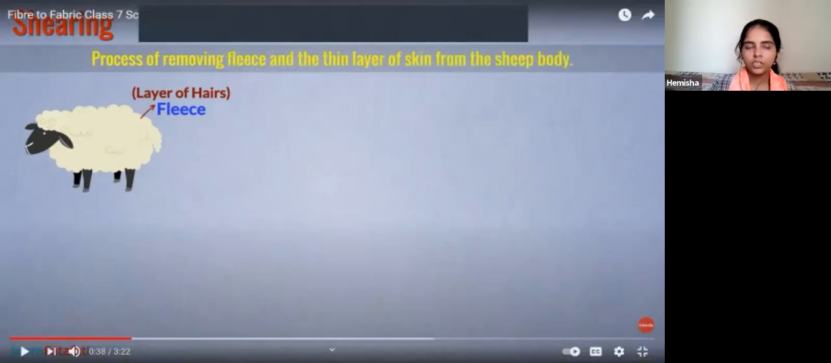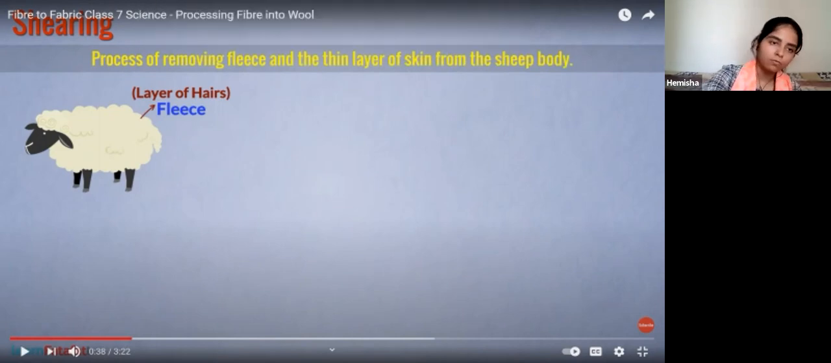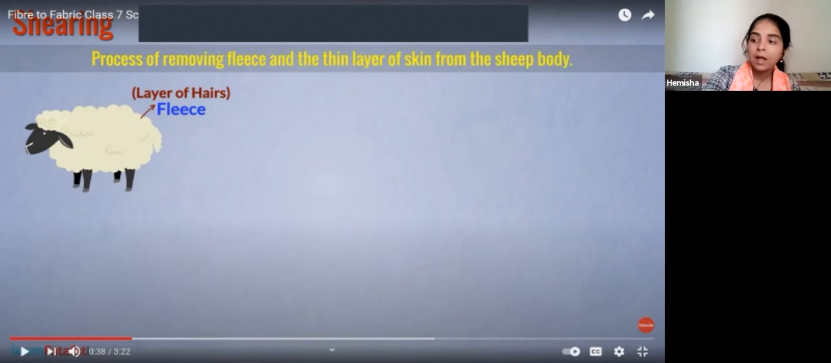Now this is important. Shear, you know shaving, right? Shaving means you are going to remove the hair, like removing the beard, right? Similarly here, we are going to remove the hair from the skin of the sheep, but the first thin layer of skin also will get removed, okay? So this process of removing fleece, the hair of the sheep, is known as shearing.